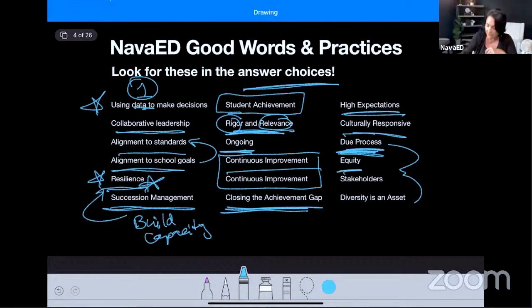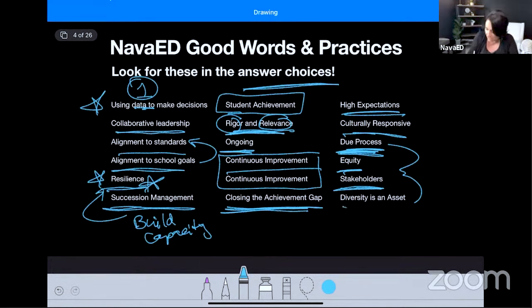Then we have equity. Everything you do should be centered around equity, giving each student the same opportunity to succeed. We want to pay attention to stakeholders. That means the school community, anybody who has a stake in the school. So that's parents, that's teachers, that's your custodial staff, that's your office staff, that's the business leader down the road. It's Target, if Target's in your neighborhood. It's everybody. So making sure you're making those connections.